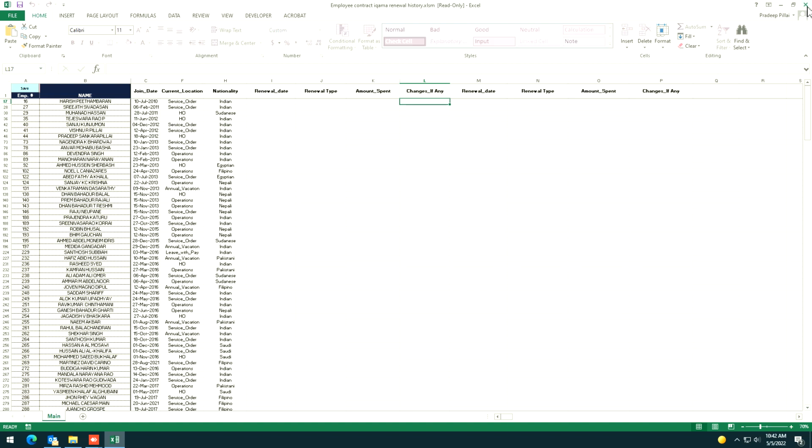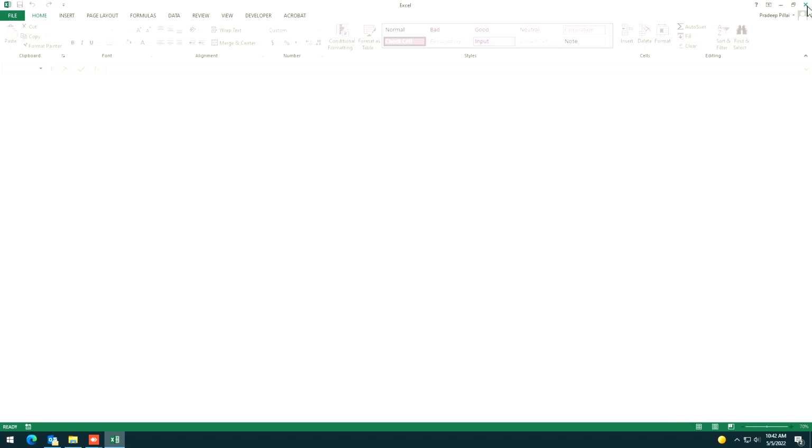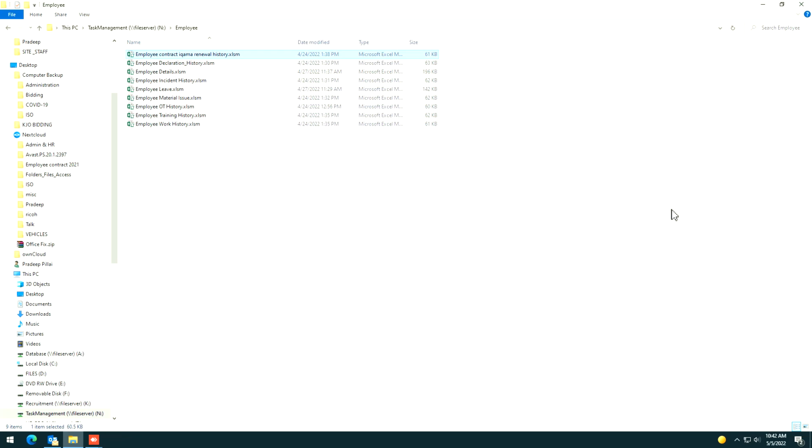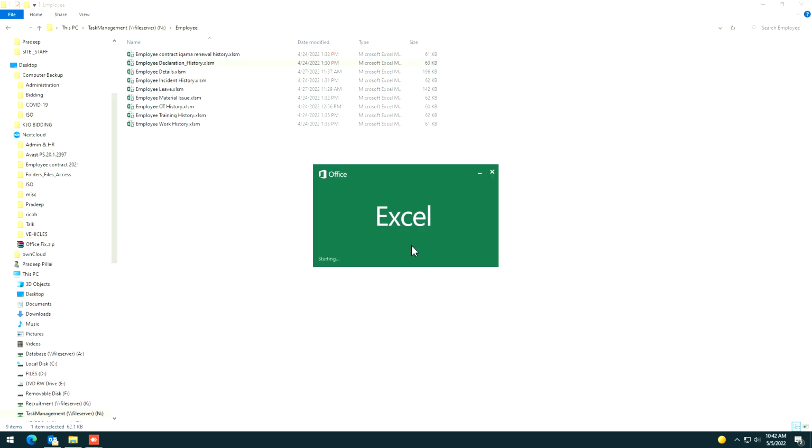Okay, this should be done by the HR department, and this sheet is exclusively shared with the HR department. Nobody else can see this sheet. Once it is understood, this will be shifted to the particular HR drive, and only HR can do that. Employee declaration history, this sheet is only for the admin.